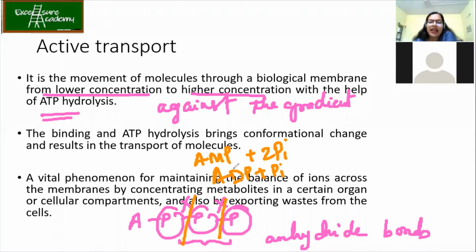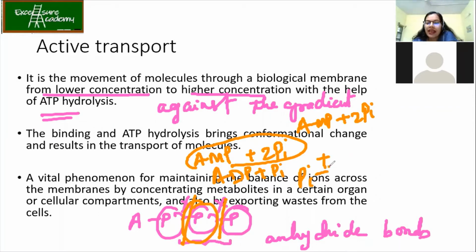Actually, the answer is AMP, because when AMP is formed, you get 2 Pi. So the breakage over here will give you the maximum energy. Plus, when this other bond is also broken, I get again double the amount of energy. So 2 times the bonds are broken, and that's why I get the maximum energy. It doesn't stay as Pi; again this bond is broken and it becomes a total of 2 Pi. And hence I get the maximum energy when there is AMP formation. Okay, I hope this is clear.